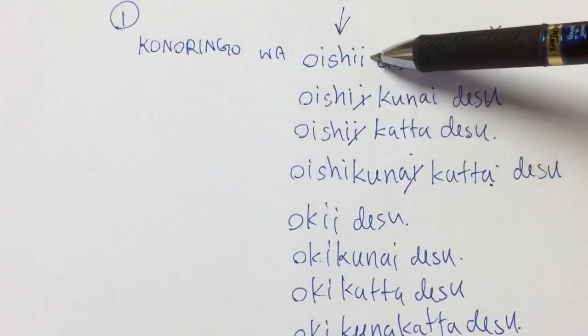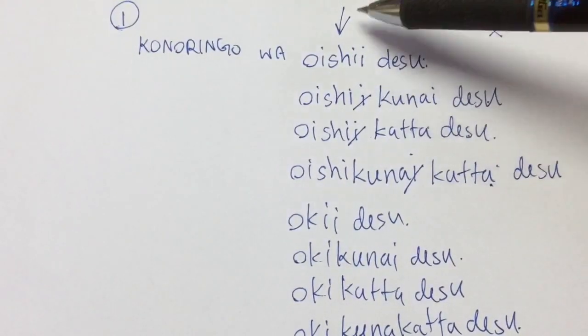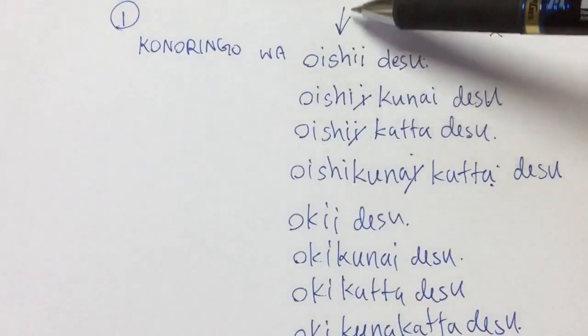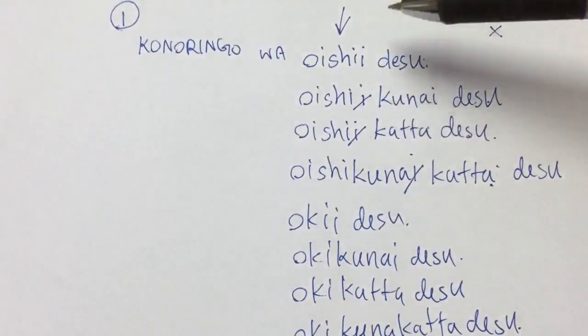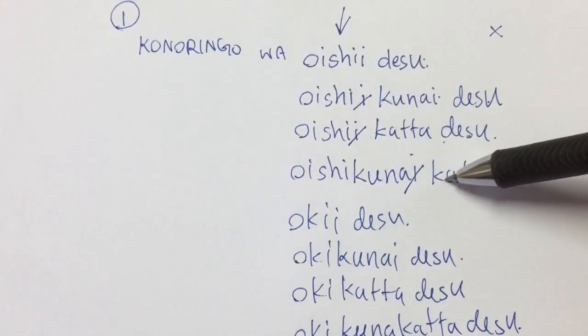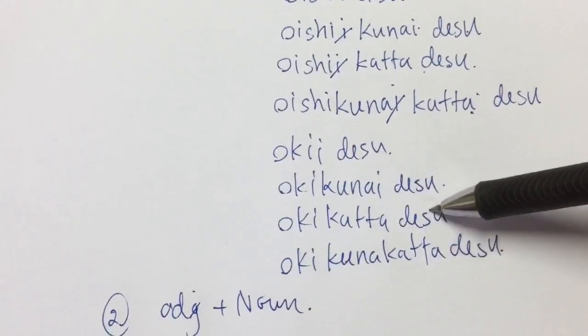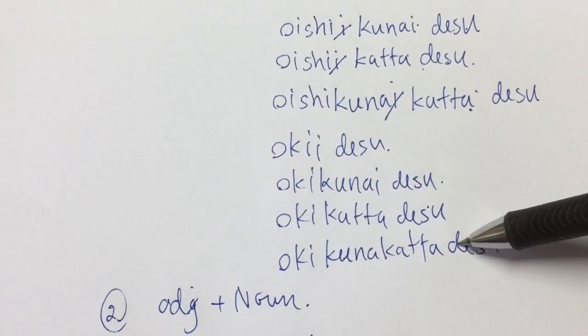But for i-adjectives, if you want to change into negative, you have to change the adjective itself. おいしい、おいしくない、おいしかった、おいしくなかった。大きい、大きくない、大きかった、大きくなかった。